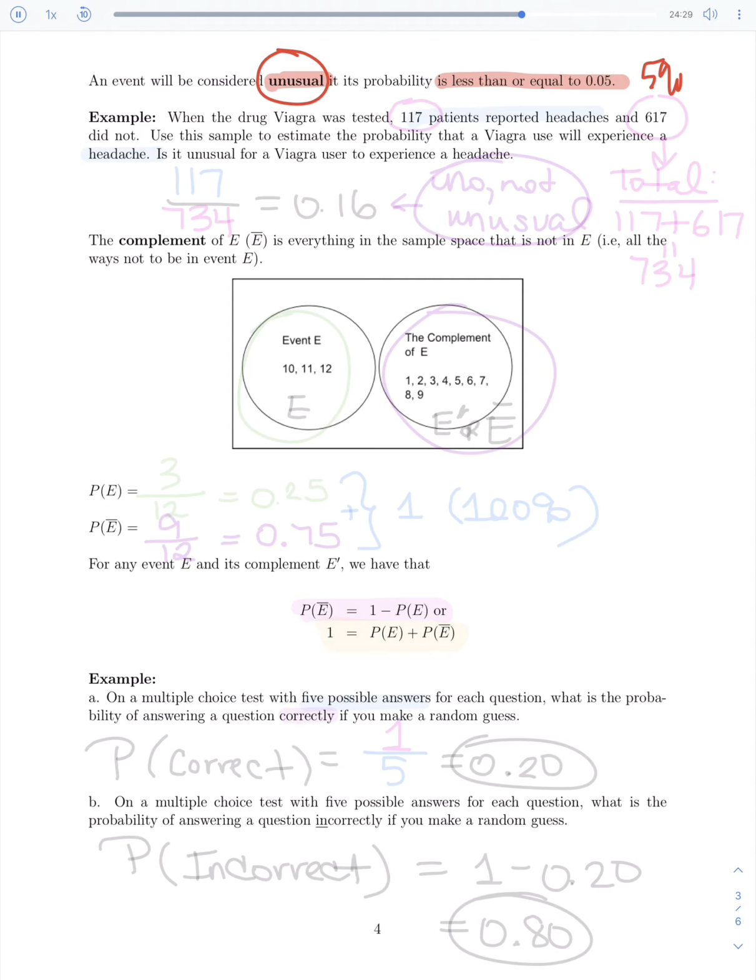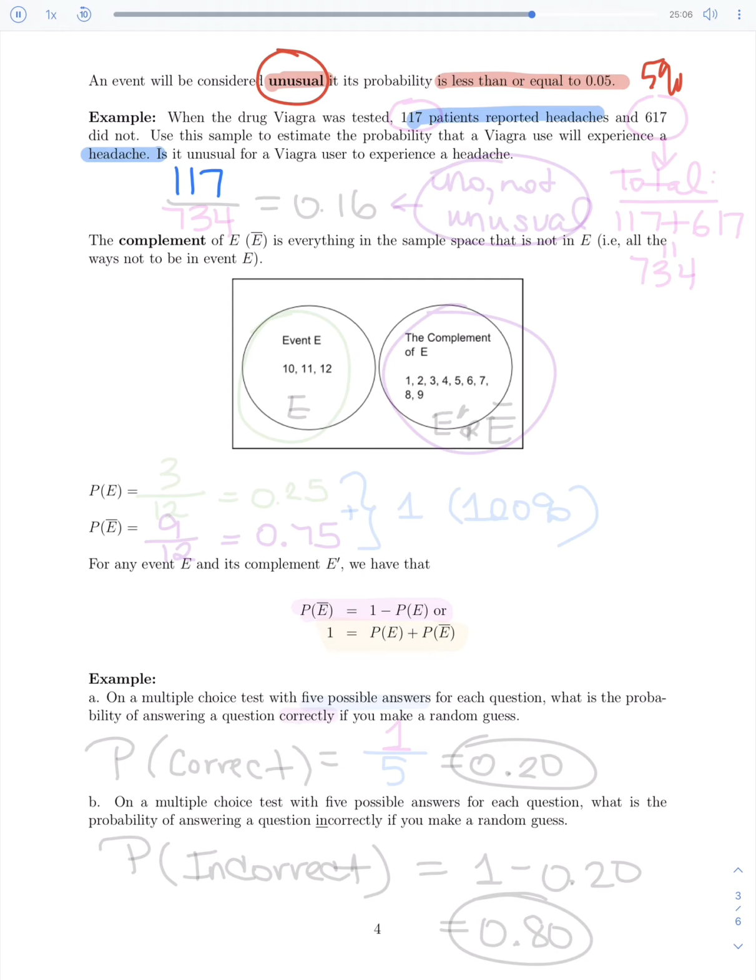So let's look at this first example here. When the drug Viagra was tested, 117 patients reported headaches and 617 did not. Use this sample to estimate the probability that a Viagra user will experience a headache. Well, they said how many experienced headaches, so we're looking for the probability that they get a headache. How many of them got a headache was the 117. The question is, out of how many people?